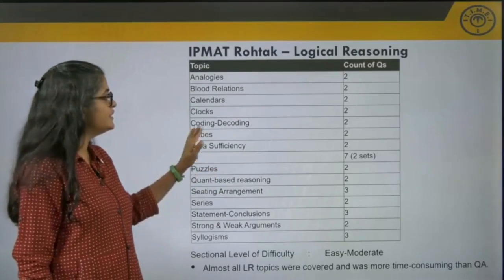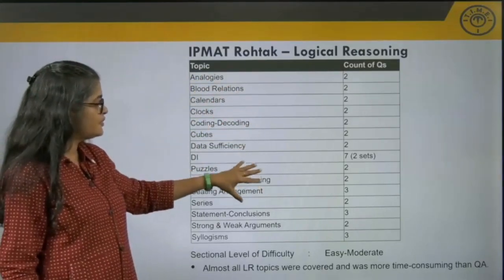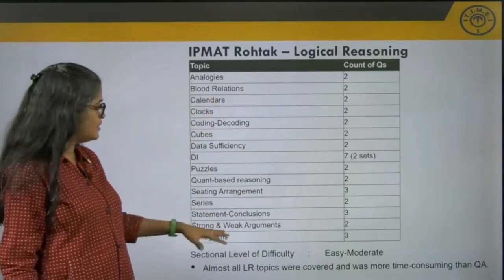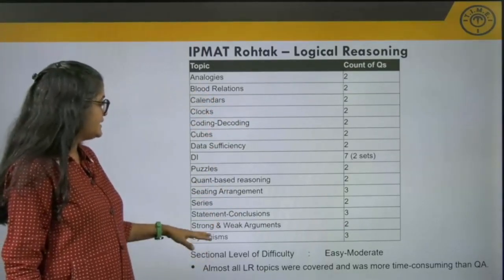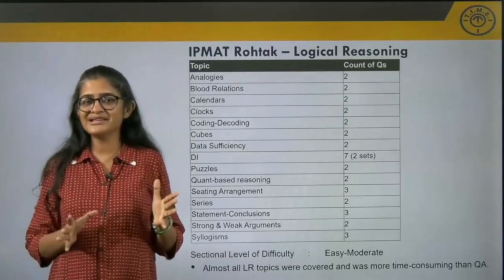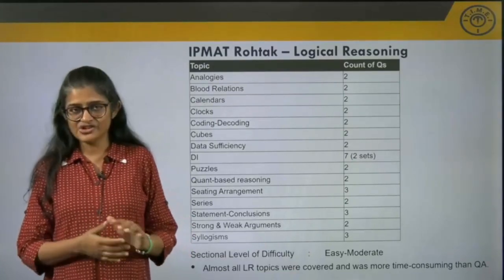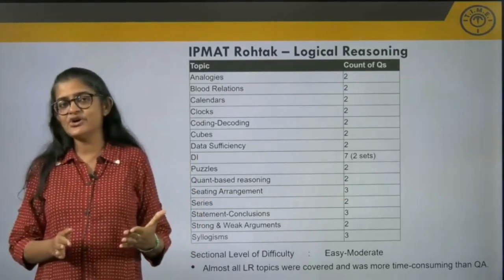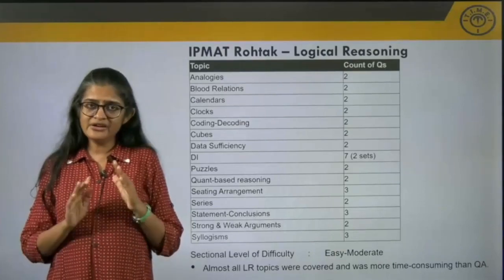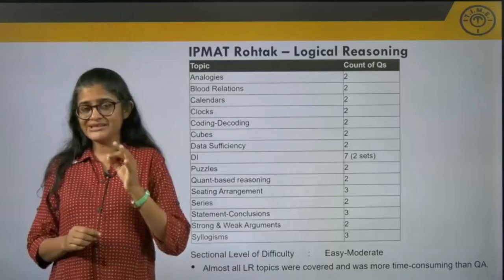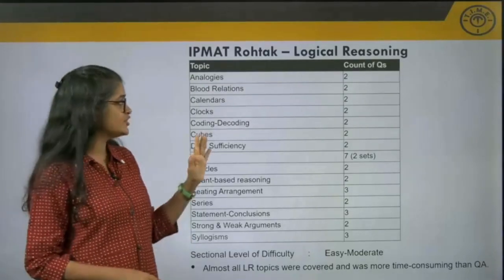Here you can see that more or less the questions were evenly distributed across all the topics. And you can see the long list of topics here. These are all the topics that are taught under logical reasoning. In our institute, these are exactly the topics we cover under logical reasoning, and you can see that there were questions from all these topics.